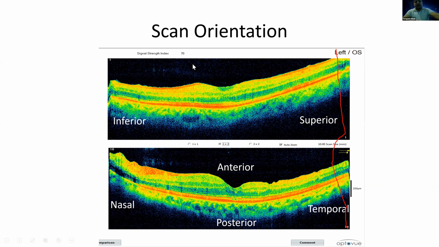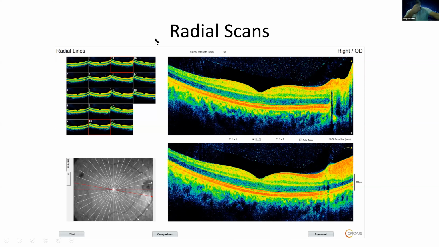So again, the main two types of orientation scans that we generally do are the radial scans and the raster scans, and all the other scans are dependent on these. There are many other scans also, but the main patterns are these only, the radial scans or the raster scans. You can get a single line scan or cross-sectional scans, but all are based on basically these two scan patterns. So what is a radial scan?